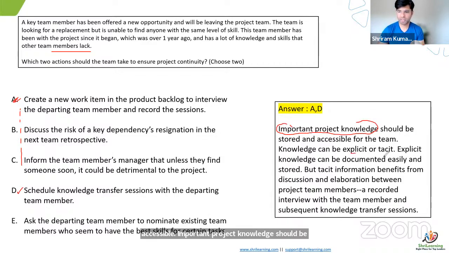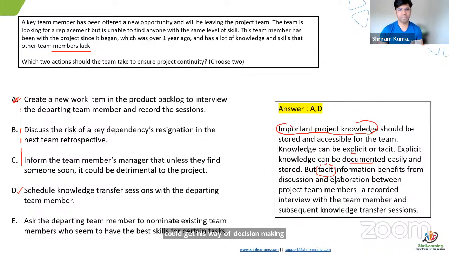Knowledge can be explicit or tacit. Explicit knowledge can be documented easily and stored, but tacit information benefits from discussion and elaboration between project team members. Tacit is the way of thinking, the way of doing, a critical problem solving. For example, in the Indian cricket team, we had MS Dhoni as captain. People say, man, he's a good decision maker. Even though many players played with him, no one could get his way of decision making.